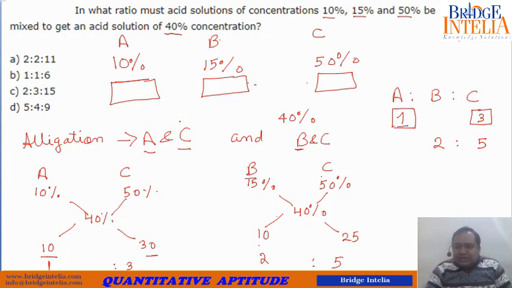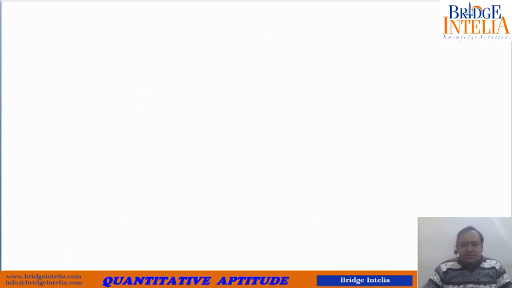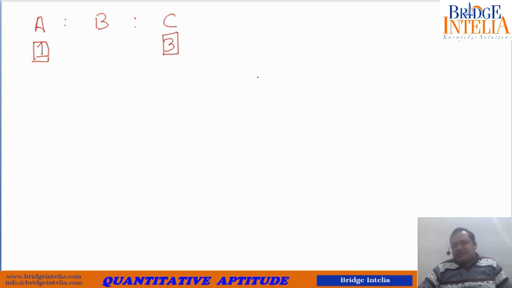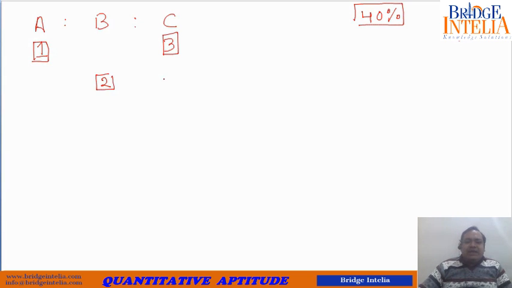Now comes the tricky part. What is the tricky part? What's so tricky about it? Let's understand. What we have found out is that if we take 1 part of A and 3 parts of C and mix them, it gets balanced and produces a new liquid which is 40% concentrated. Similarly, if you take 2 parts of B and 5 parts of C, they too balance each other to produce 40% liquid.